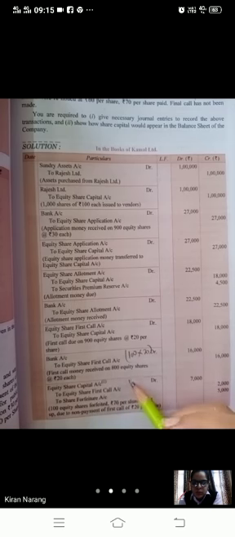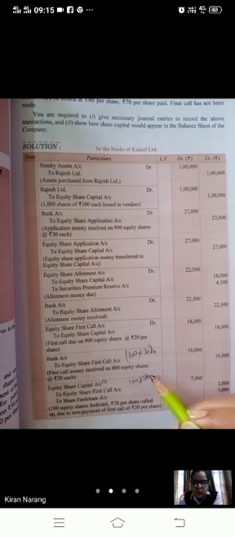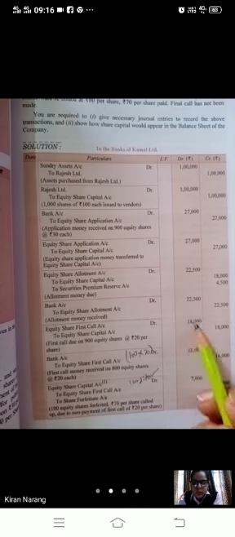So till now, how much have we asked? We have called for 70 only. Share capital will be debited with the amount of called up. Whatever you have called up, you have to write that. Until now, we have called only 70 rupees out of 100. So 7,000 will be the share capital. What we have not received? If you remember, 2000 we have not received. So remaining 5000 we have received.